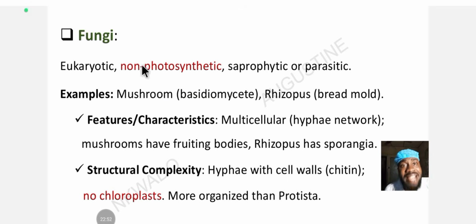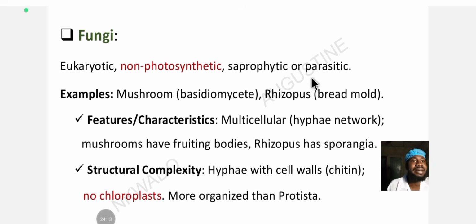So that's it. The next under the classification, the third classification, is fungi. Fungi are more specialized than the protista. Okay, so fungi are eukaryotic cells. They are non-photosynthetic. They don't photosynthesize. They are saprophytic or parasitic. They can either be saprophytic. You know what a saprophyte is? Saprophytes are organisms that facilitate the decay of biodegradable matter, and that's where they generate energy. Okay, they generate energy from biodegradable matter. That's why you see them on things that are getting biodegraded. Spoiled food, something where they spoil, perishable items where they start perishing. That's where you see fungi.